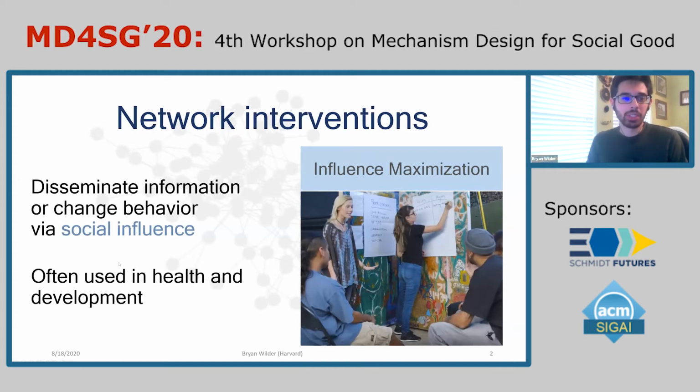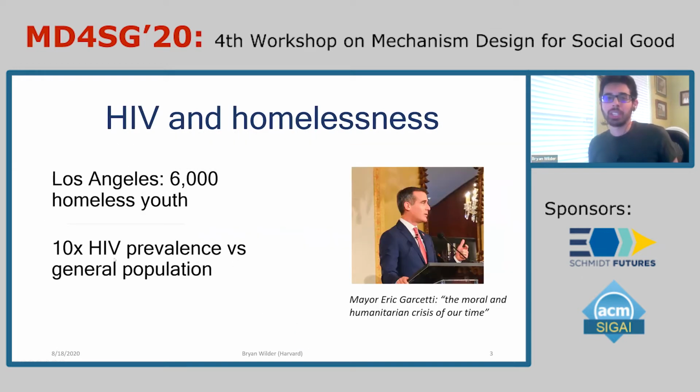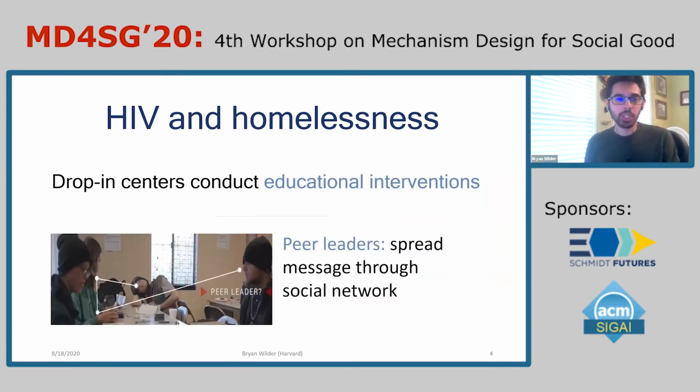And now I'm going to introduce the particular domain that we're working in, which is HIV prevention for youth experiencing homelessness. And this is a huge challenge in the US in particular, and especially in Los Angeles, where we did the study. There's about 6,000 youth experiencing homelessness at any given time. And youth in this group have about 10 times the rate of HIV prevalence compared to the general population. So drop-in centers will conduct educational interventions where they try to recruit peer leaders from among the population of homeless youth to raise awareness about HIV and about prevention strategies.